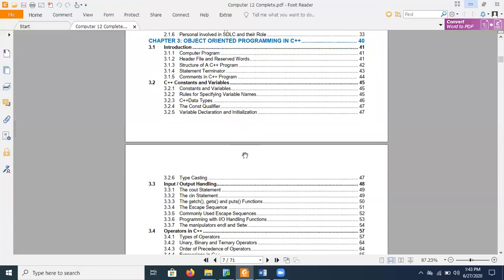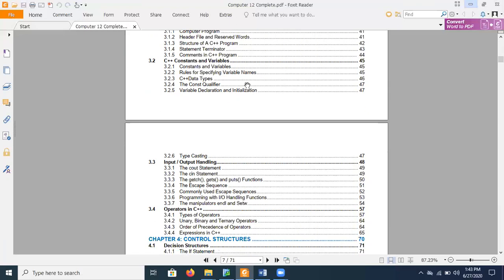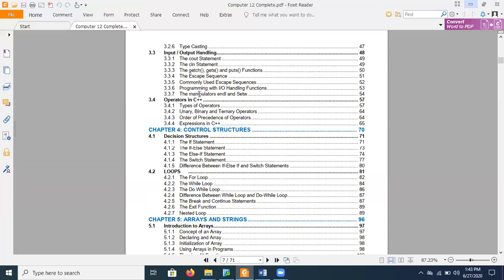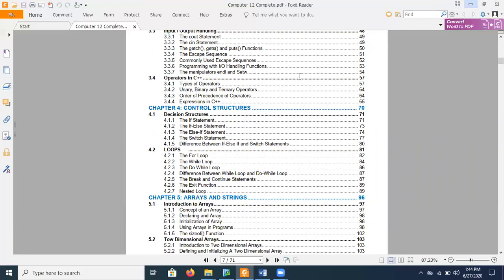And here comes the programming part, that is object-oriented programming in C++. In this chapter, we will teach you how you can program in C++. So chapter number 3 is basically related to the fundamentals of programming. In fundamentals, we will be discussing what header files are, what the structure of a C program is, statements, comments, variables, constants, and their rules. We will also teach you how operators are solved in C++ and how input and output are handled in the programming language, specifically in C++.